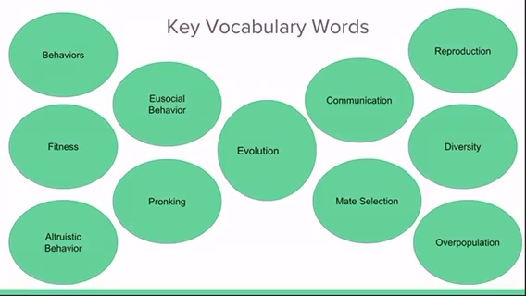Eusocial behavior is typical in any colony animal species where individuals cooperate to aid relatively few reproductive group members. This is correlated to pronking because pronking is a characteristic of someone who contains an altruistic behavior or eusocial behavior. Another way I organized my vocab was so all the words relating to behaviors are located on the left.